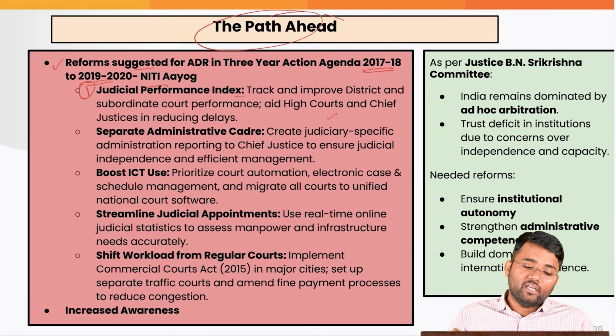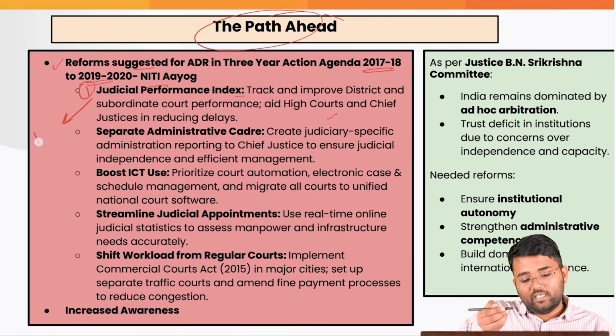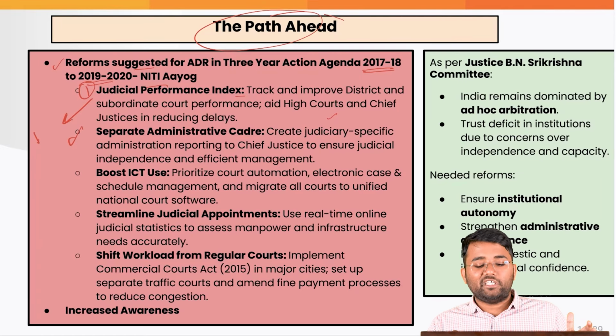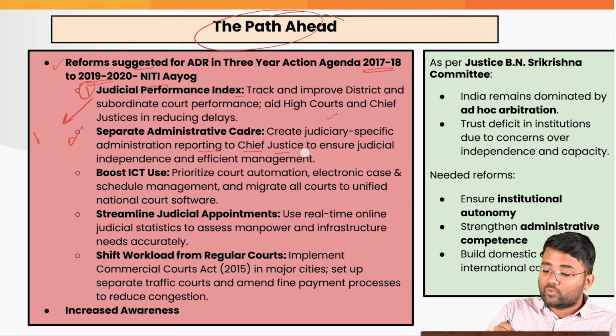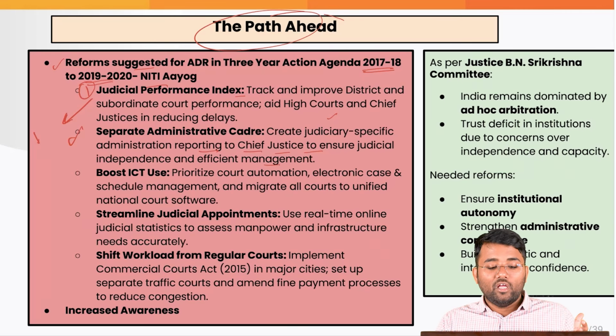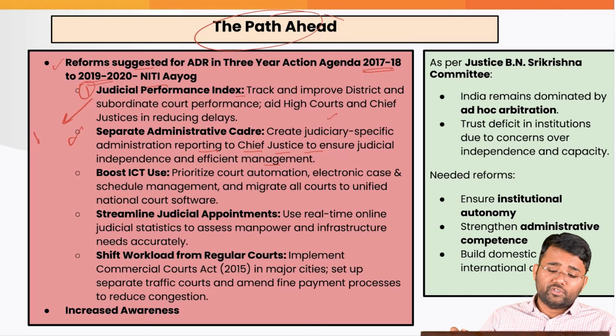And if there is a proper oversight mechanism, that will also limit the need for ADR. Also, a separate administrative cadre: we can create a judiciary specific administration reporting to the chief justice to ensure judicial independence and efficient management. All India Judicial Services can be created under Article 312. There are various debates about whether there is a need for an All India Judicial Services that can help address vacancies in the various courts for the different judicial offices.